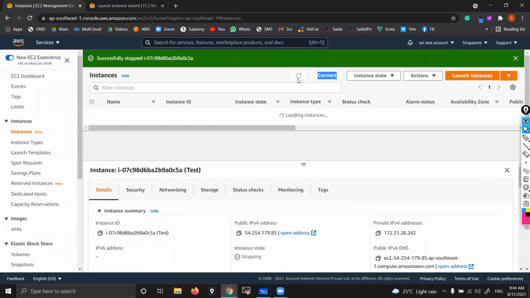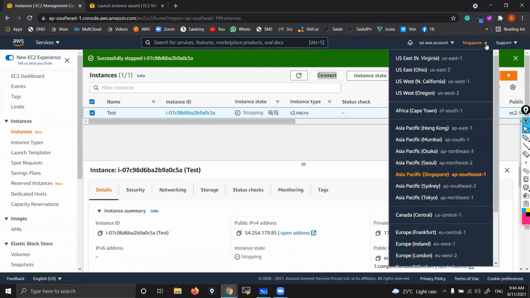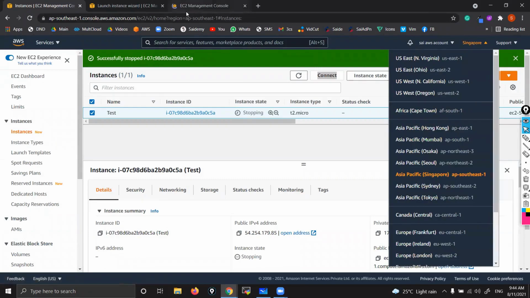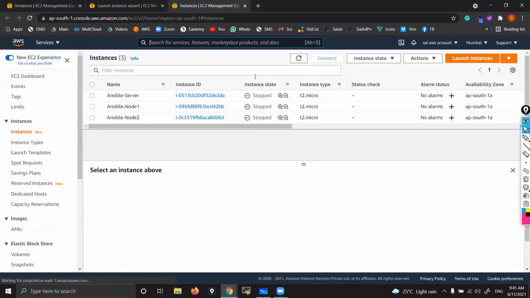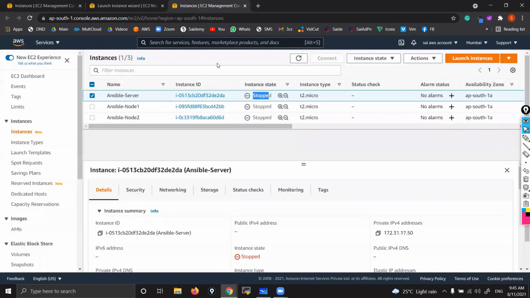Oh my God, this much time should not be taken. It's stopped, but this is just an indication, just an initiation. When we stop, it shows initiation, but eventually it will show stopped. Let me take you to Mumbai, where I actually have some stopped servers. Here you can see it shows something like this, stopped. That means it's confirmed that yes, instances are stopped.